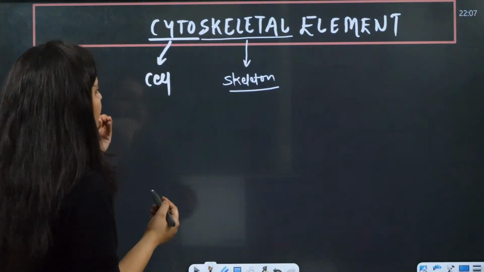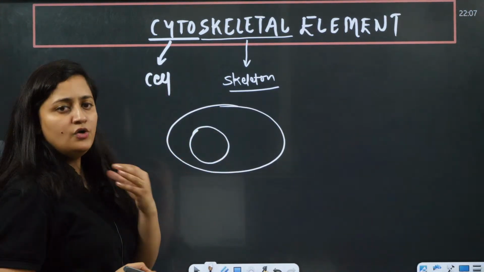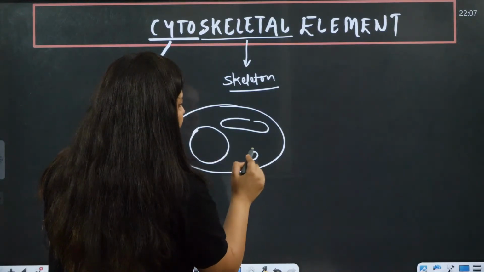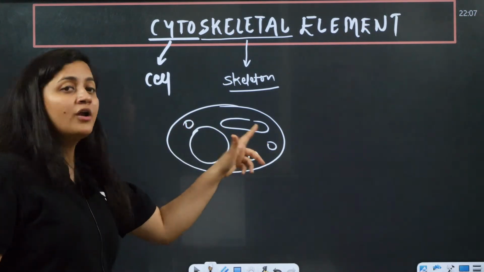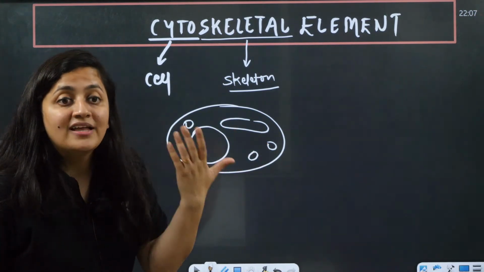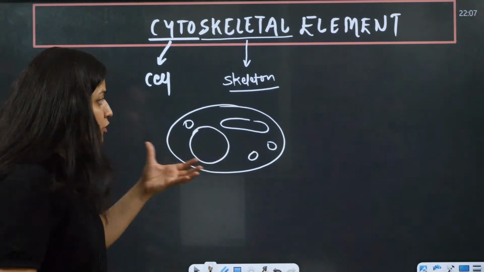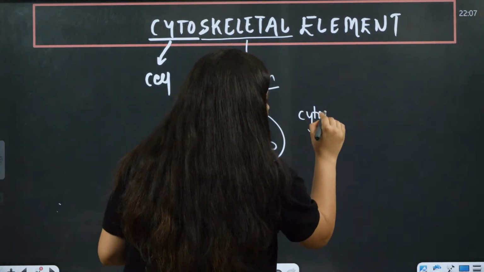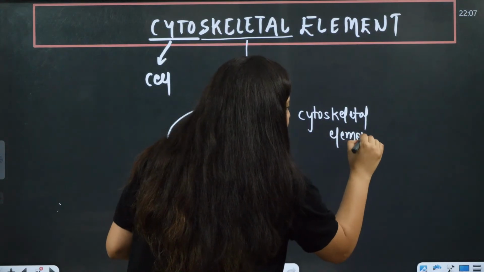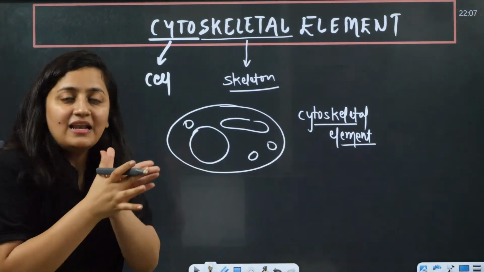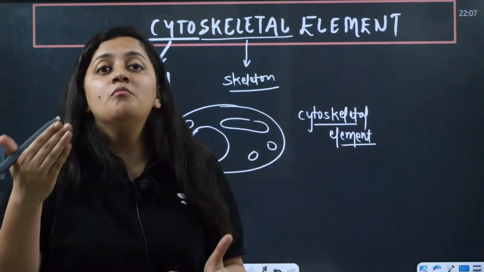But when you talk about a cell, a eukaryotic cell has a nucleus. It has different organelles as well. They are even transporting things from one organelle to another. So how are all those things possible? How is this cell maintained in a proper shape? Of course, the answer is cytoskeletal element. There are some proteinaceous structures present in a cell, which are going to provide it a proper shape, which will help in the transport of things, which are even going to generate some energy, which will help in the movement as well.